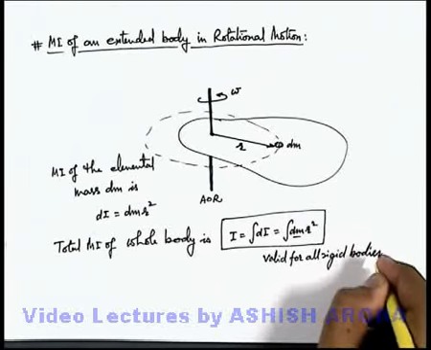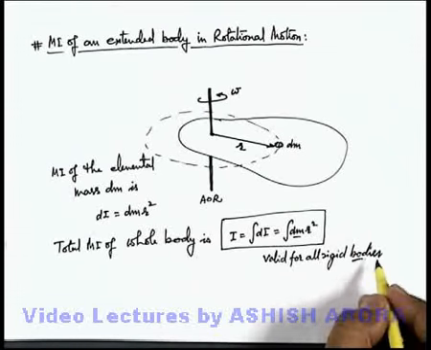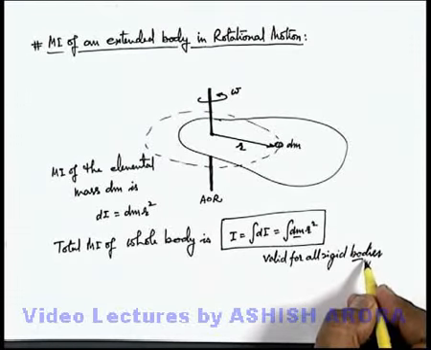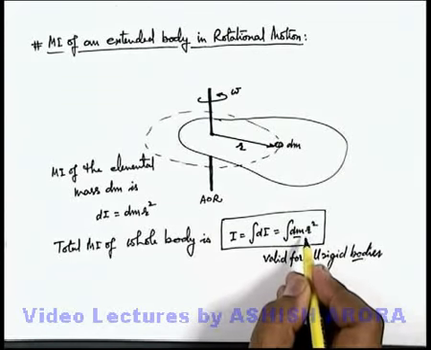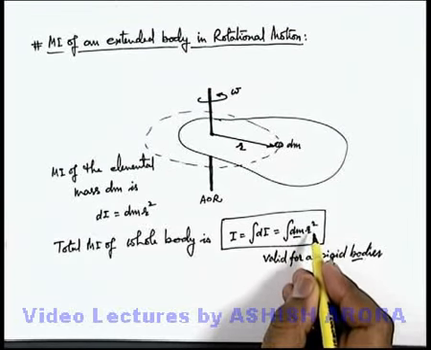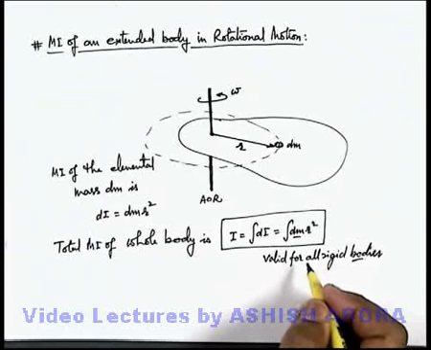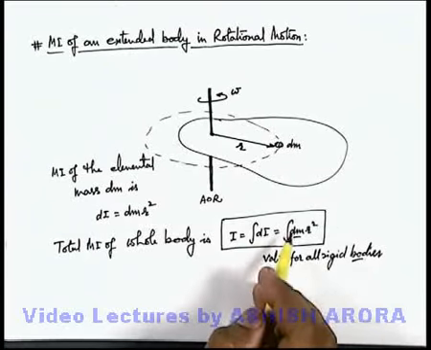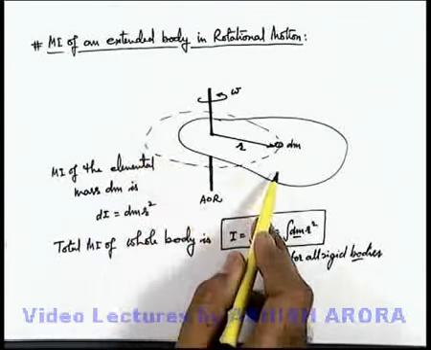Whatever be the type of rigid body, we can use the moment of inertia expression as the integration of dm r square, where dm is an elemental mass located at a distance r. So actually moment of inertia depends on mass as well as the distribution of mass.